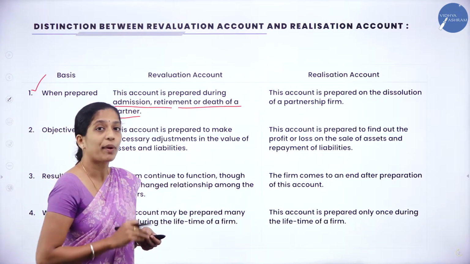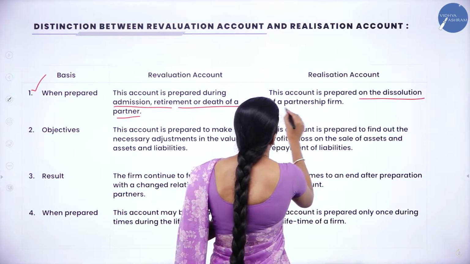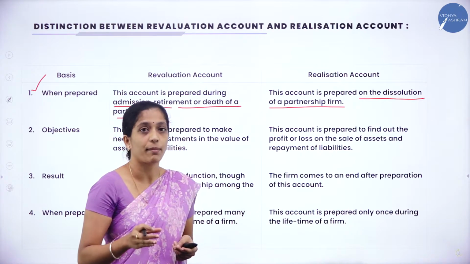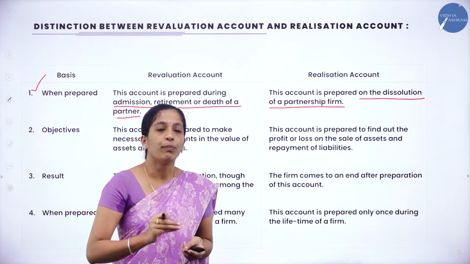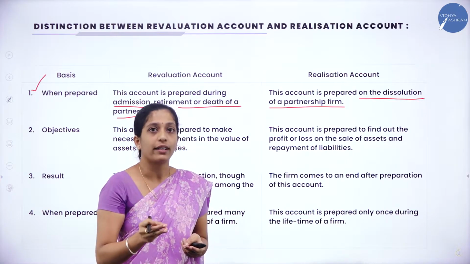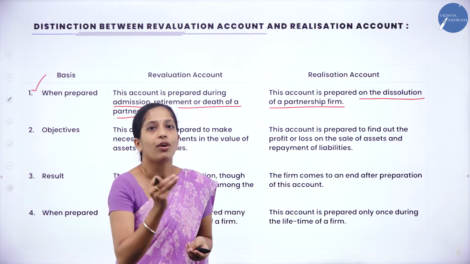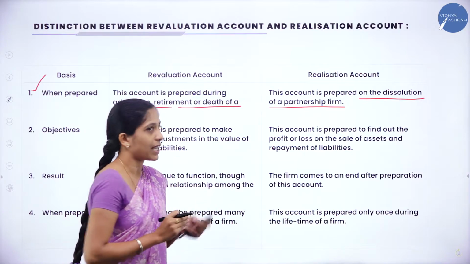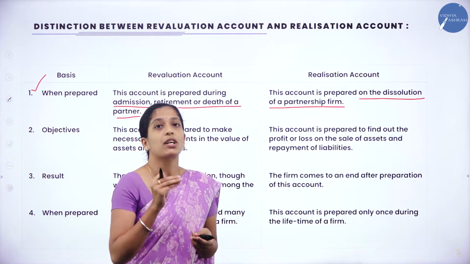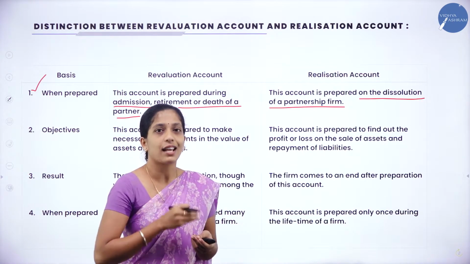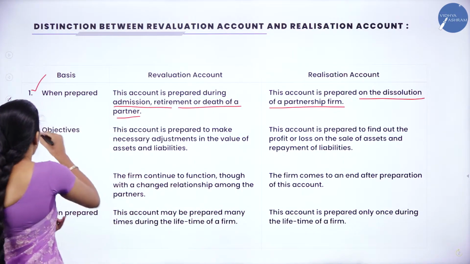Then when are we going to prepare realization account? This account is prepared on the dissolution of a partnership firm. So you have to remember this, because for 12 marks they will ask both questions, both from admission or retirement as well as dissolution of a partnership firm. So make sure where you have to prepare revaluation account as well as realization account. Revaluation account is prepared during admission, retirement or death of a partner, whereas realization account is prepared during dissolution of a partnership firm. And the second point is objective.